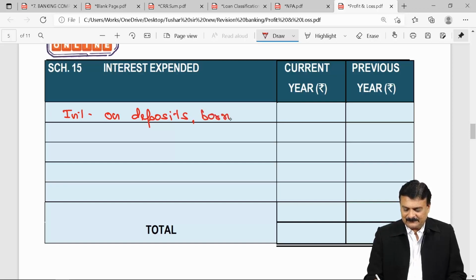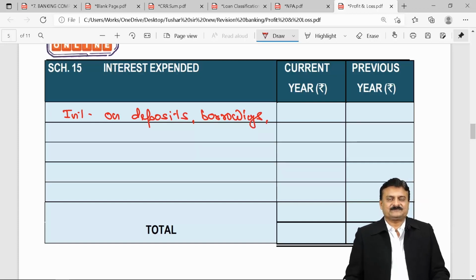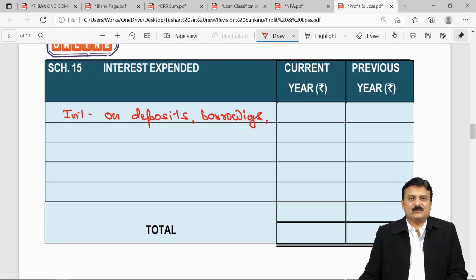Next, interest on borrowings. Borrowings done by your bank. You borrow from Reserve Bank of India, you borrow from other banks, you borrow from financial institutions. So all these are your interest expenses that will come in Schedule 15.